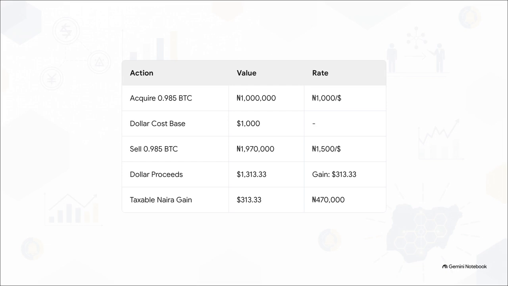Just think about that for a second. On paper, it looked like you made a 970,000 Naira profit, right? But because of this dollar-referenced rule, you were only taxed on 470,000 Naira. The other 500,000 was just currency depreciation, and the NRS does not tax you on it.